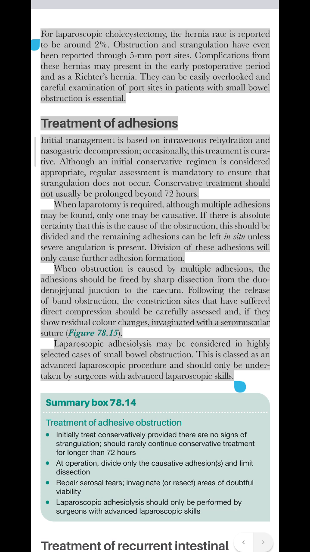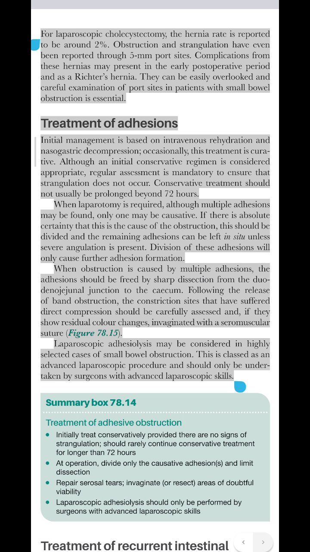For laparoscopic cholecystectomy, the hernia rate is reported to be around 2%. Obstruction and strangulation have even been reported through 5 mm port sites. Complications from these hernias may present in the early postoperative period and as a rectus hernia. They can be easily overlooked and careful examination of port sites in patients with small bowel obstruction is essential.